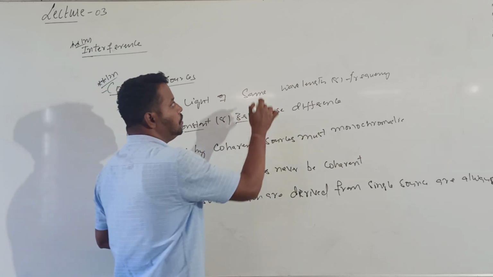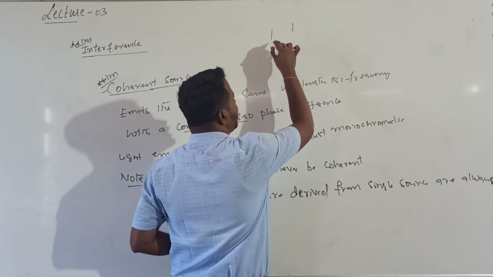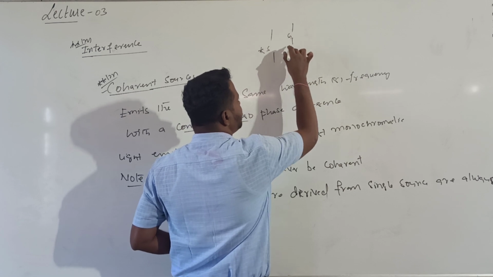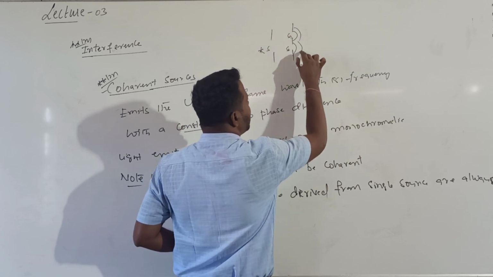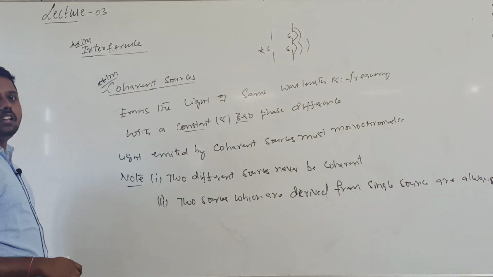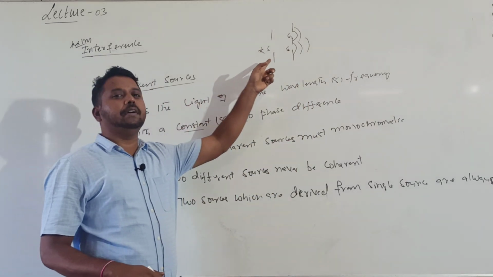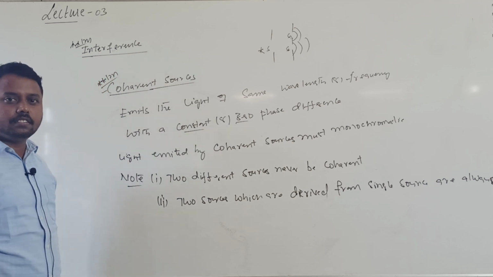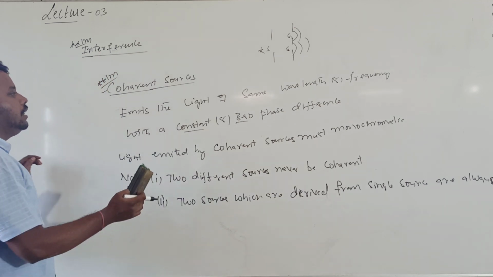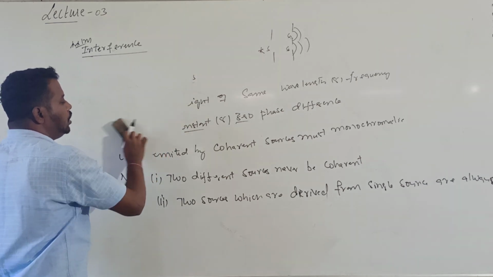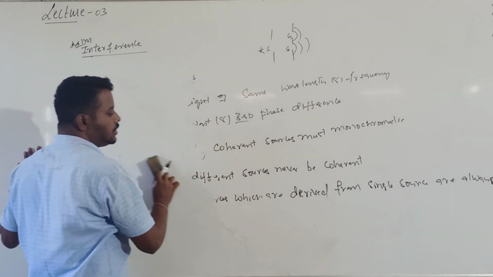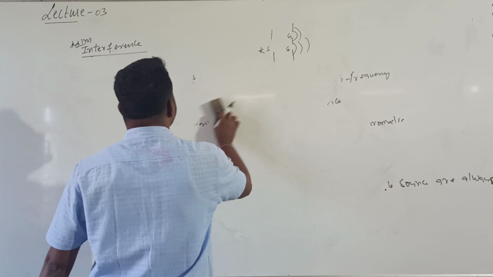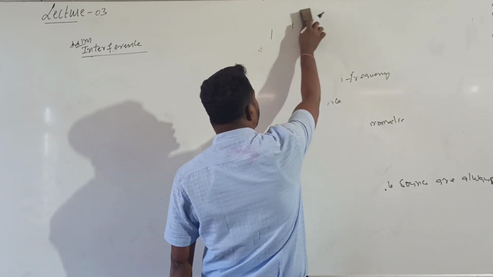For example, here this is my single source S. In front of it I consider one more slit with two holes, S1 and S2. S1 and S2 are derived from S, so S1 and S2 are coherent sources. Then light coming from S1 and S2 will superimpose and form interference. This is the information you should get regarding coherent sources. To get the interference pattern, the two sources of light should be coherent, and they should emit light of a single wavelength or frequency, that is, monochromatic light.